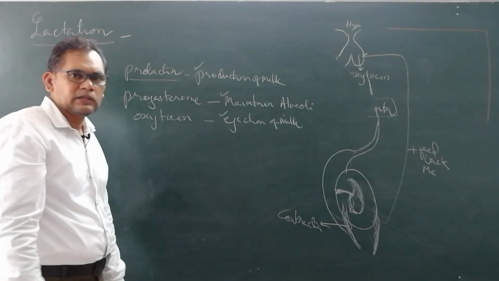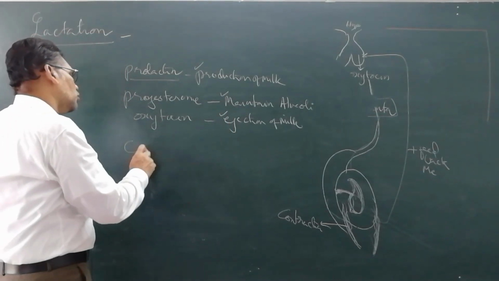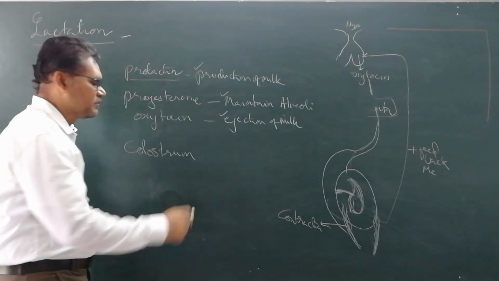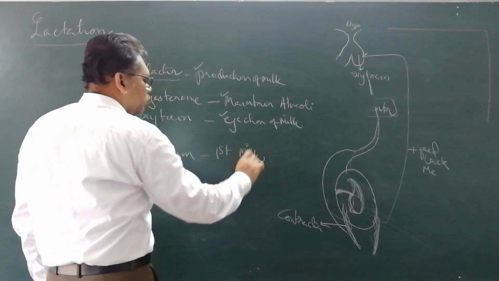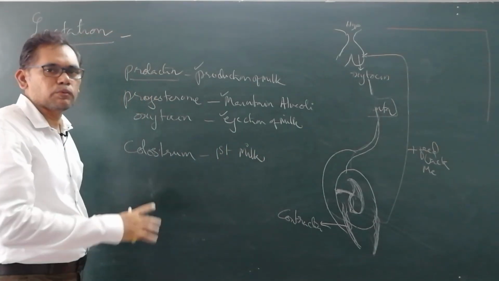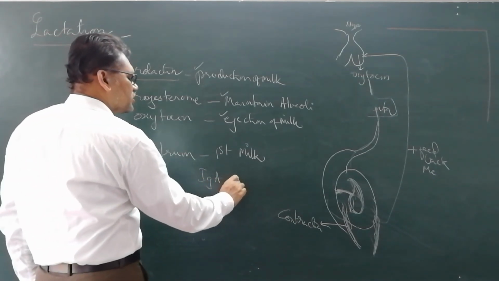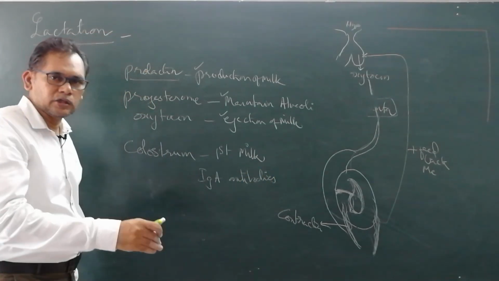Now the first milk released by the mother is called colostrum. Colostrum is the first milk produced by the mother, very rich in IgA antibodies, which provide passive immunity to the newborn baby.